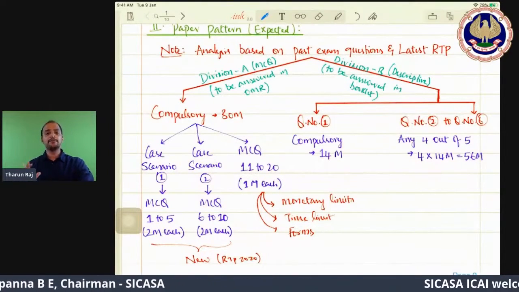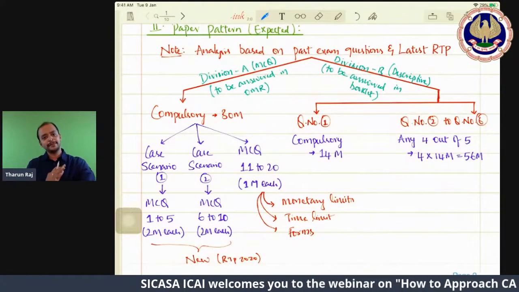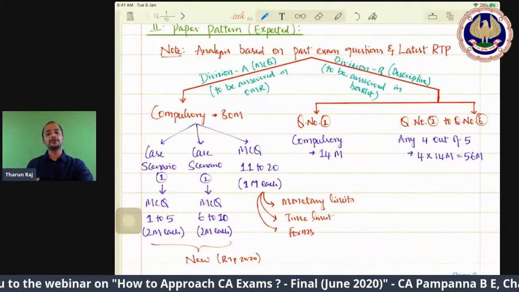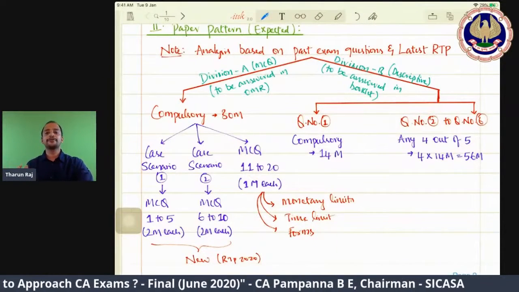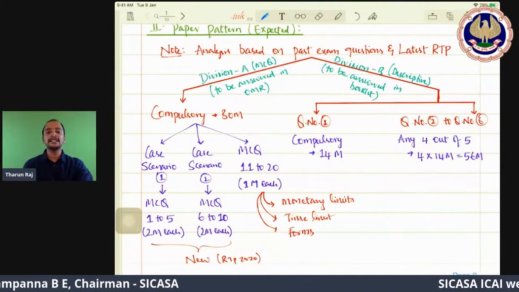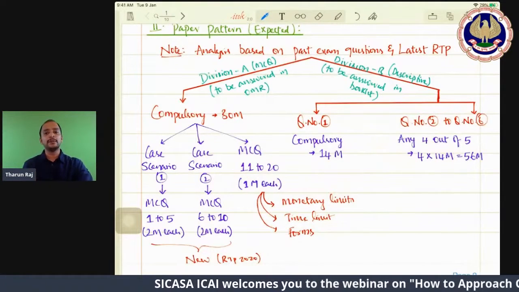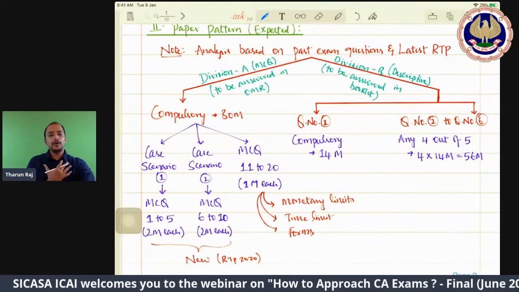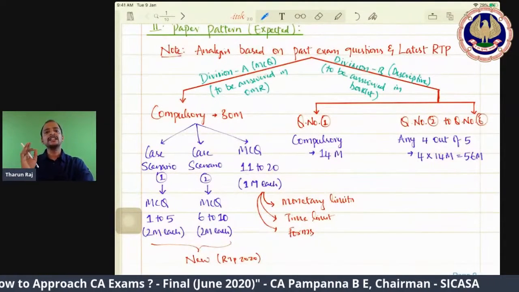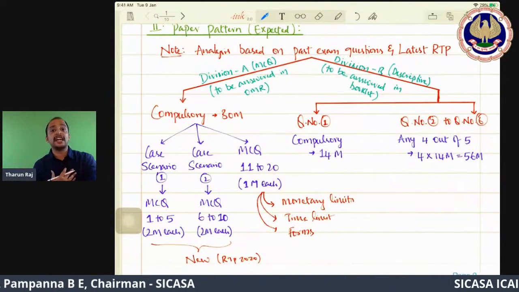Now, division B is for 70 marks. Here we have question number 1, which is a compulsory question for 14 marks, and question numbers 2 to 6. Out of these 5, you have to write any 4. So you have to write 5 questions of 14 marks each, and that's where you get 70 marks. Question number 1 will be compulsory, and according to my analysis, I feel question number 1 could be one big question for 14 marks.